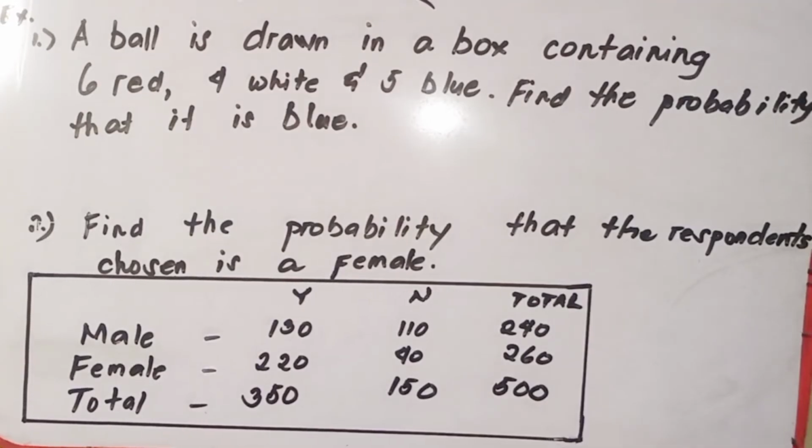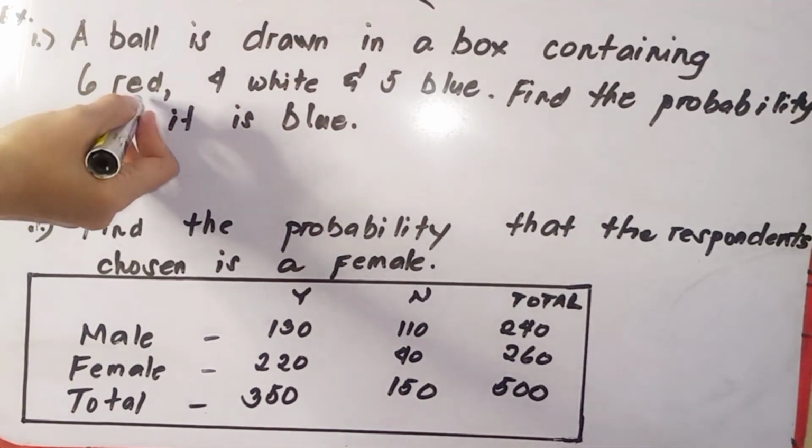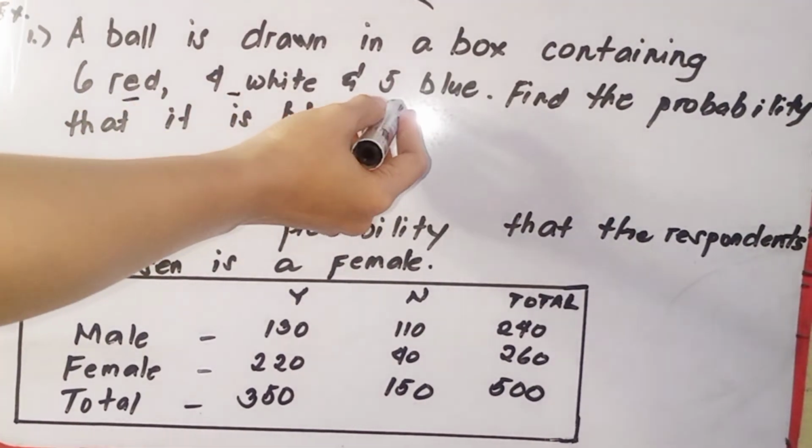Okay, so let's have another example. Ito yung mga sample ng mga tanungan na pwede nating ma-encounter sa LET. So let's have number 1. A ball is drawn in a box containing 6 red, 4 white, and 5 blue. Find the probability that it is blue. So first, we have to find out the sample space. So sabi dyan, 6 red, 4 white, and 5 blue.